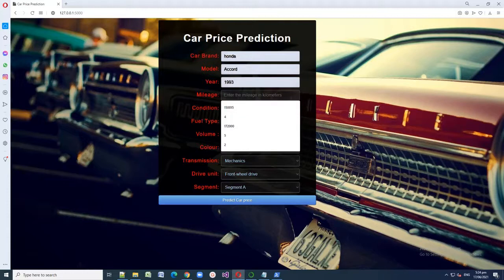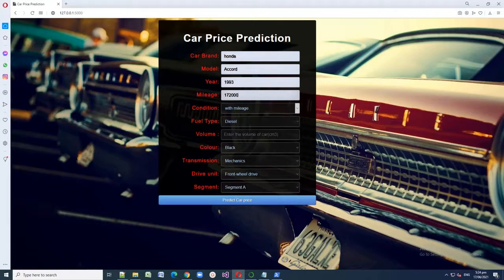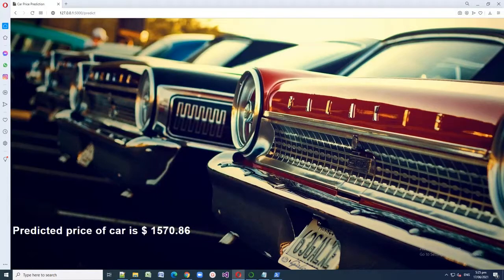The mileage in kilometers is 172,000, and the condition is with mileage. The fuel type is petrol, and the volume, let's say 2,000. Color is black, and the transmission, let's say it's mechanic. The drive unit is front wheel drive, and it is on segment D. Okay, so let's try to predict the Honda's price. The predicted price of the car is $1,570.86.